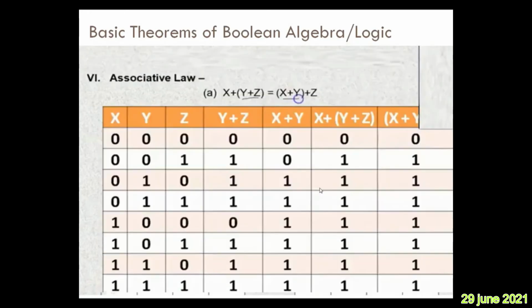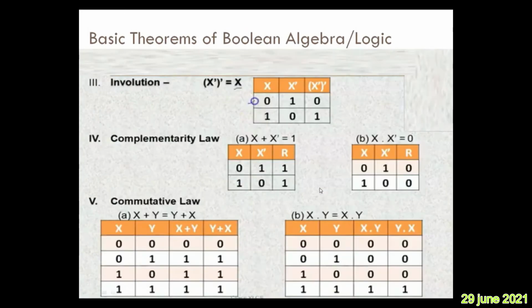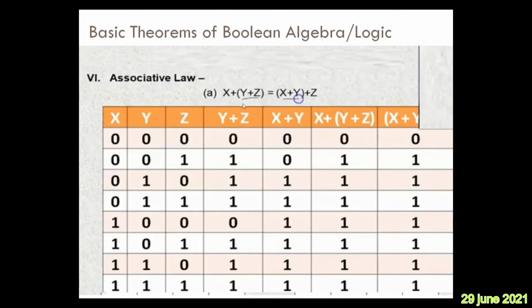Next we come to the associative law. After the commutative law, here three variables are involved. Here it says that if the first two variables are added, meaning logical addition only, with the third, or adding the second and third and then adding with the first, that is also the same. That is why it is called association. x plus y plus z is equal to x plus y with the z.